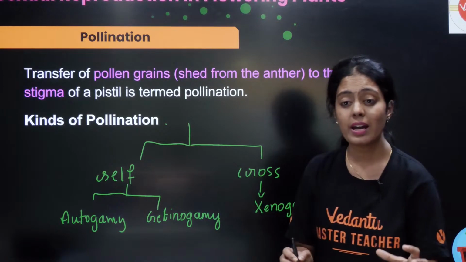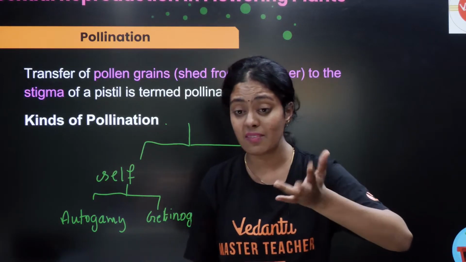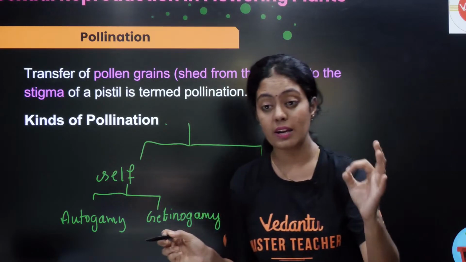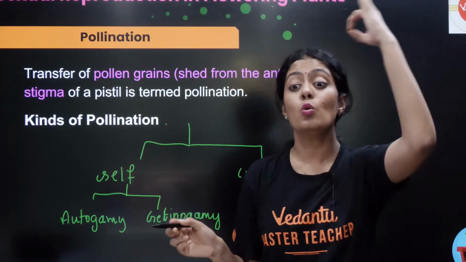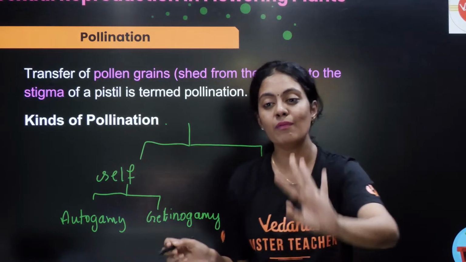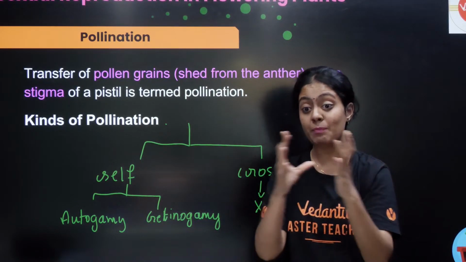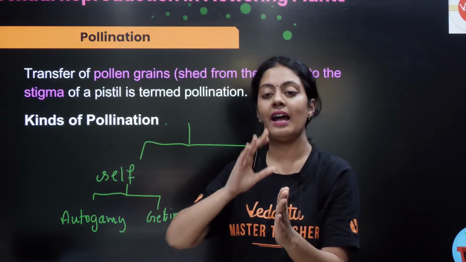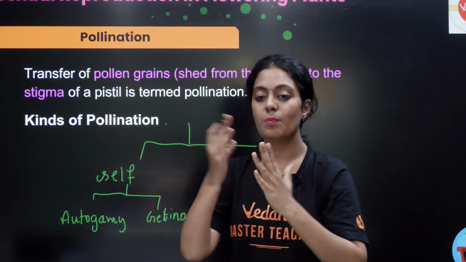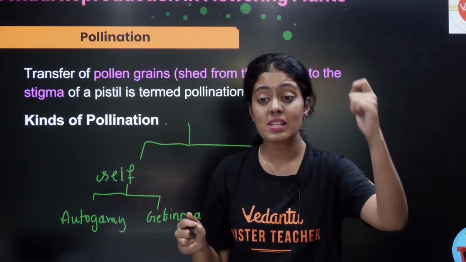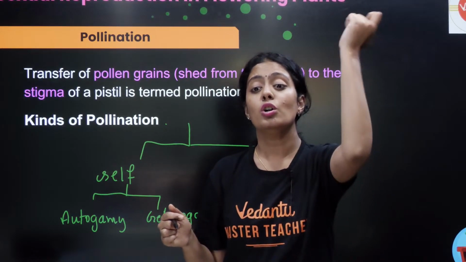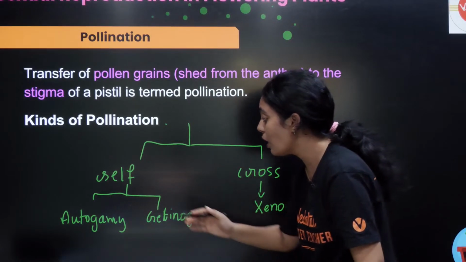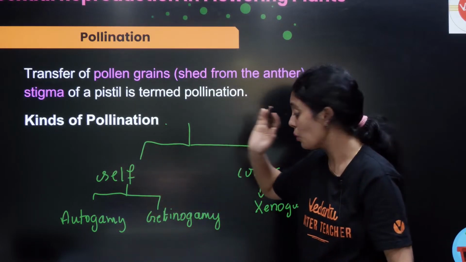Okay, so autogamy is nothing but, listen to me very carefully. ஒரு flower இருக்கு, okay? It is the transfer of pollen from the anther to the stigma of the same flower. Okay, ஒரே flower. Bisexual flowers இருக்குல்ல, bisexual flowers na enna? It has both anther and it has both stigma or your pistil. Okay, so the transfer of pollen from the anther to the stigma of the same flower, auto, self, that is what we call it as autogamy. I have pictures, I'll show you.